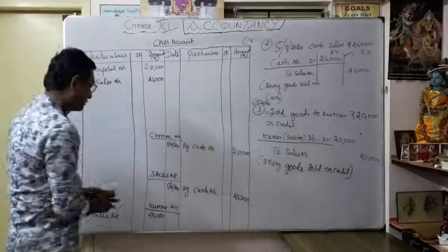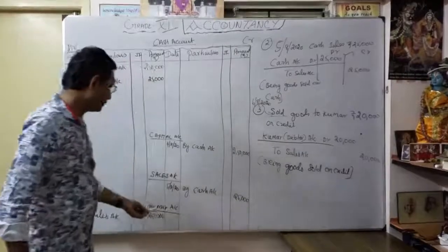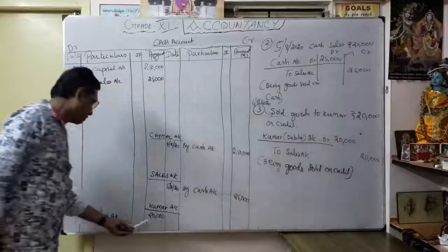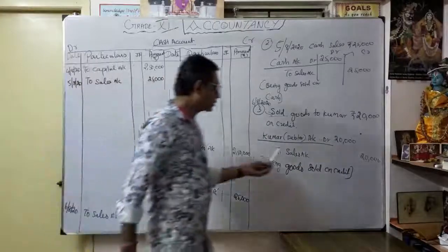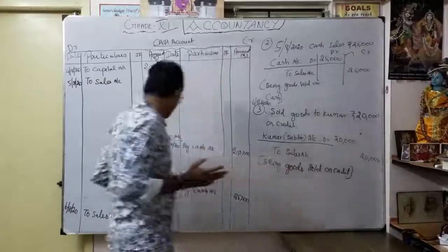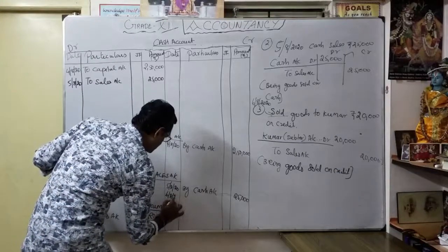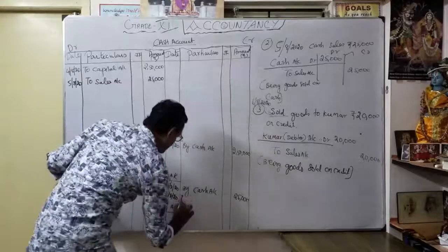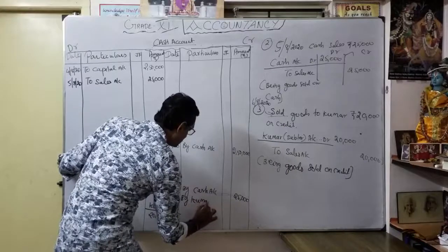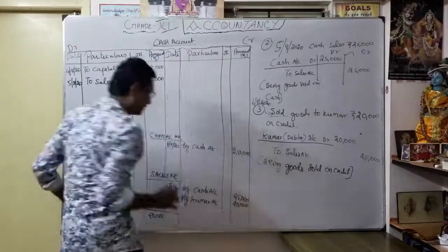Kumar account, I open it. Kumar account, name of the account I open, with two parts, debit part and credit part. Okay, and in Kumar account, what is the posting? Kumar account debit to sales account. Okay, debit part is over. So now we are going to open sales account. You want to verify whether it is already existing. Yes, sales account is already open. So what am I going to write? Date 6th August 2020, credit part, by Kumar account, 20,000. Now you understood the ledger posting.